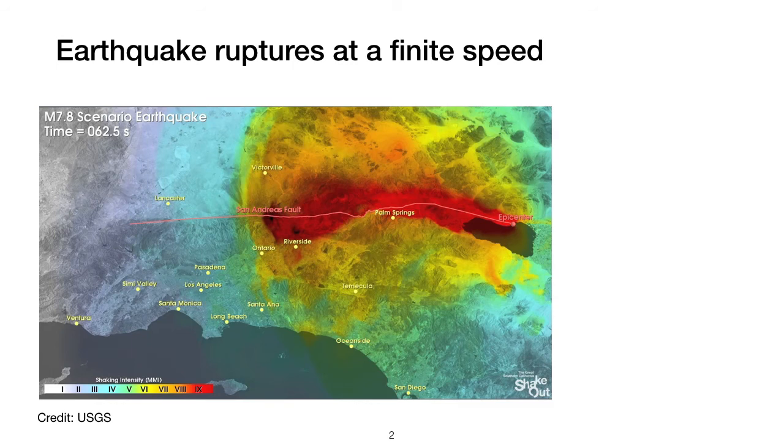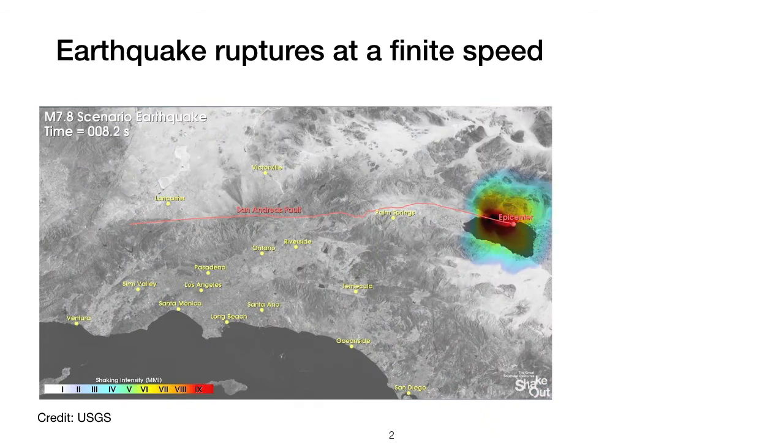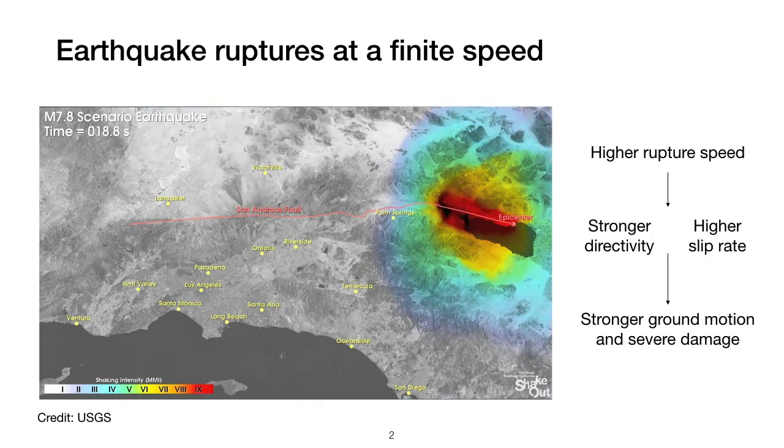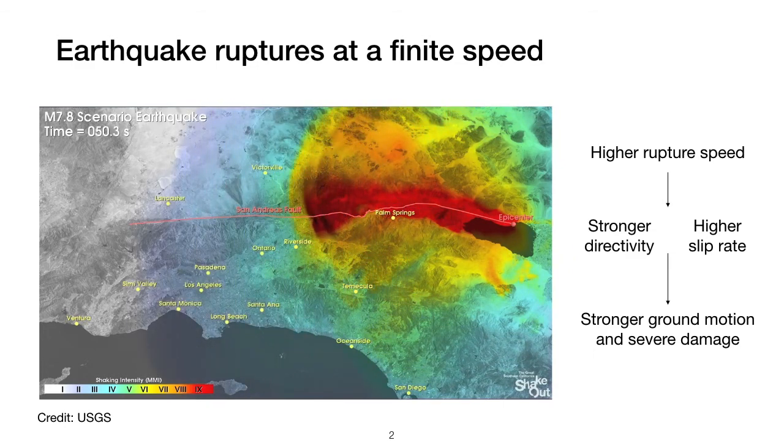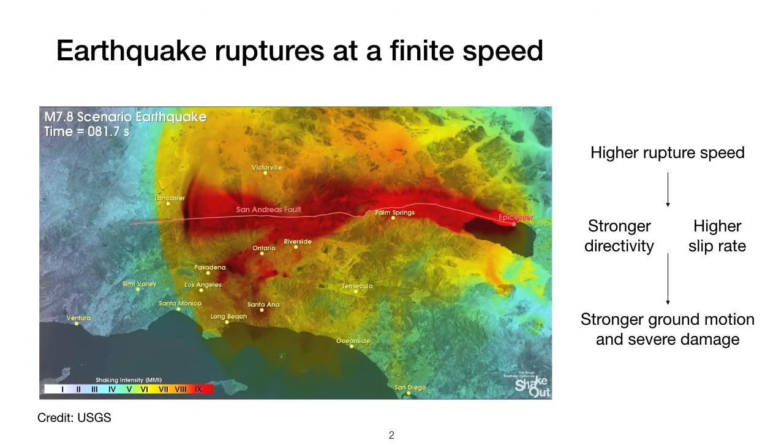As we know, earthquakes do not occur instantaneously. They rupture at a finite speed, limited by the elastic wave speeds in the solid. Higher rupture speeds generally produce stronger directivity effect and higher slip rate, which then generate higher ground motion and more severe damage. Therefore, it is important to understand how fast an earthquake ruptures and how often an earthquake achieves such a rupture speed.